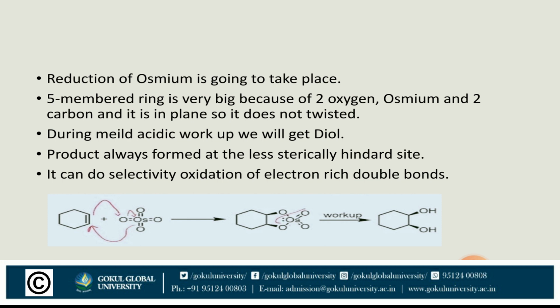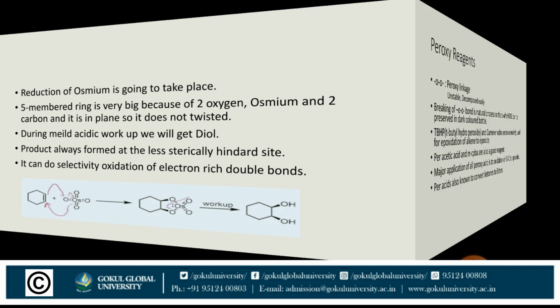Product is always formed at the less sterically hindered side. If there are 2 sides in the alkene, the one which is sterically accessible is always favored. If there are 2 double bonds in the starting material, one electron rich and the second one electron deficient, then the double bond which is electron rich will react with higher efficiency with osmium tetroxide. So this is about osmium tetroxide.